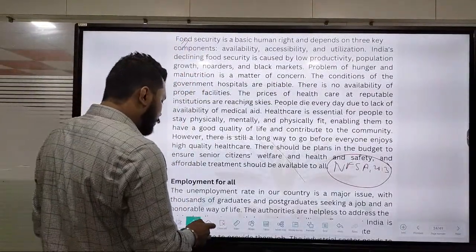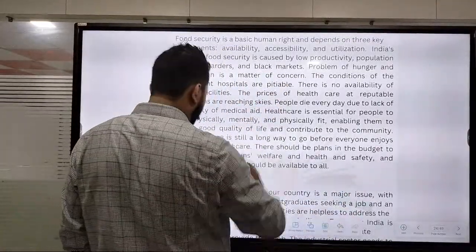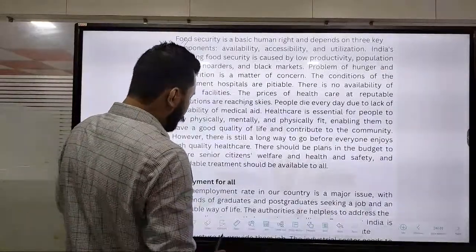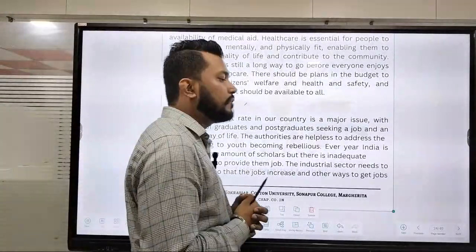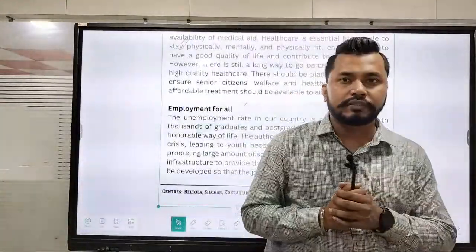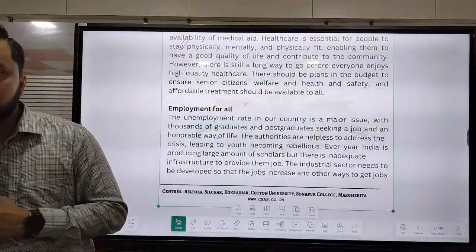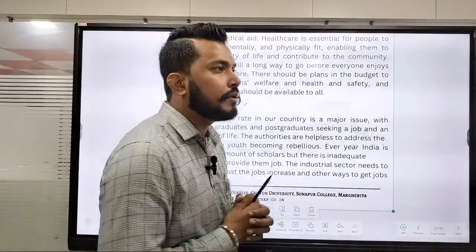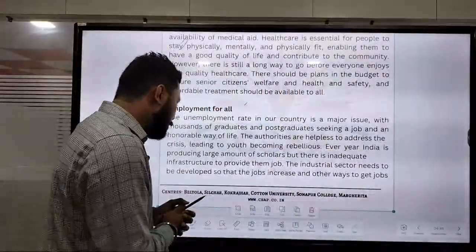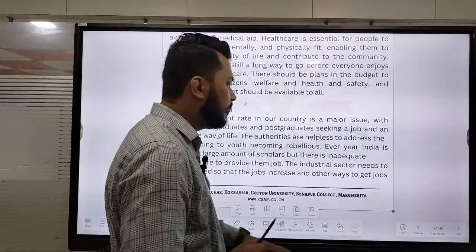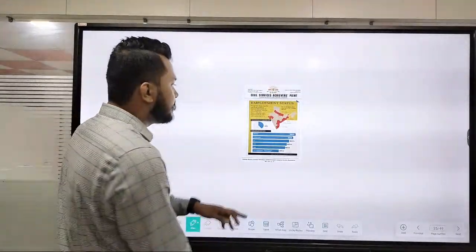Then we can say about employment for all. Okay, we need to say a little about employment. You can see that employment is very essential. Today we are directly focusing on giving more and more employment to the people of our generation. The more people are employed, the more the economic burden on the country will decrease, and therefore slowly everything will come into place. So for employability, we are directly focusing on giving employment to everyone, both in the public as well as in the private sector.